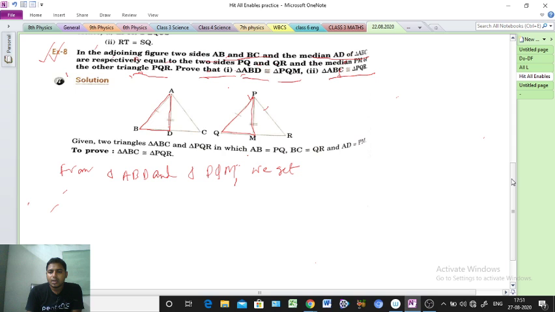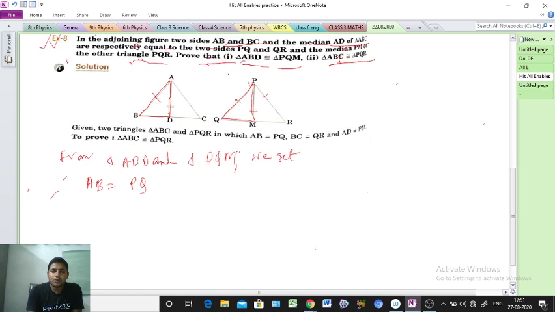AB side and PQ side are equal, already given in the question. So this is the first point.